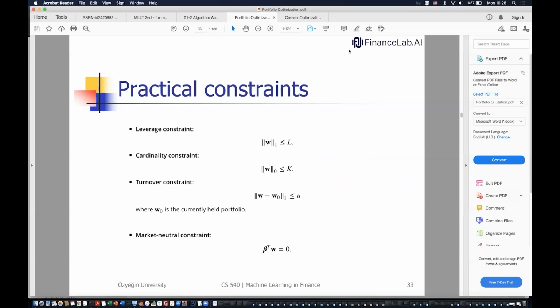Another type of constraint is the leverage constraint. This is also related to shorting. If the portfolio is a long-only portfolio, then we don't borrow any money and we are investing in what we have. But if we short the stock or short the asset, then we are borrowing money and we are using leverage.